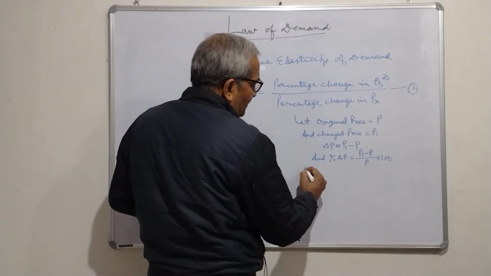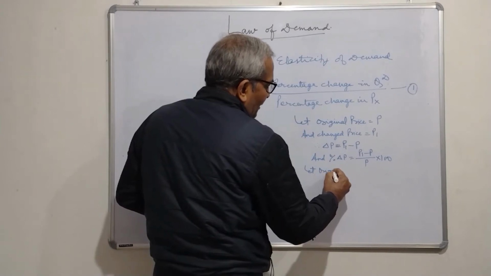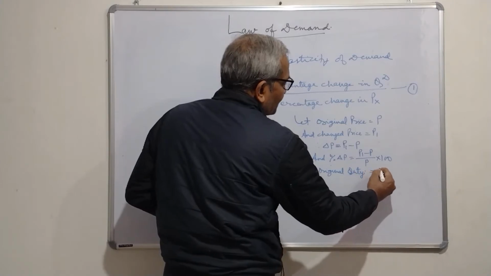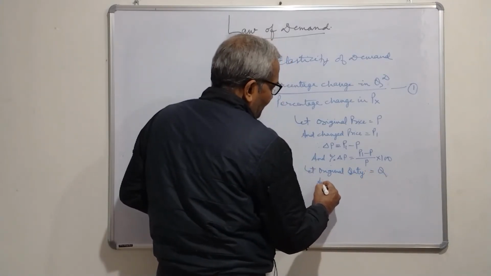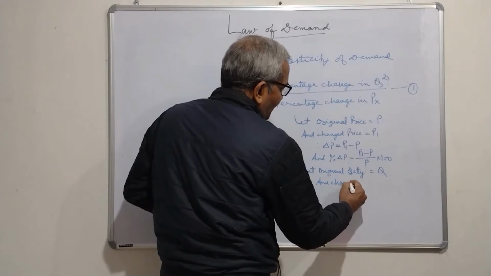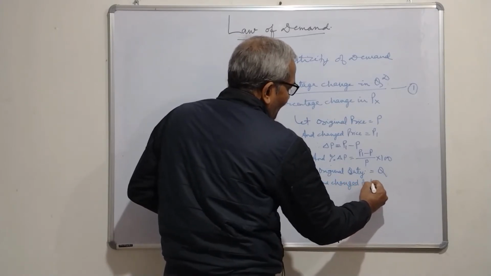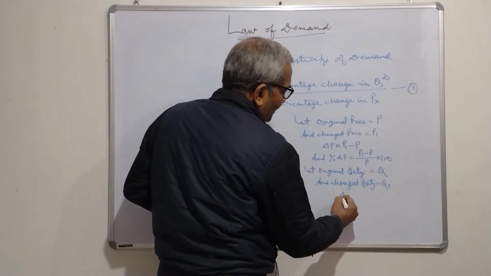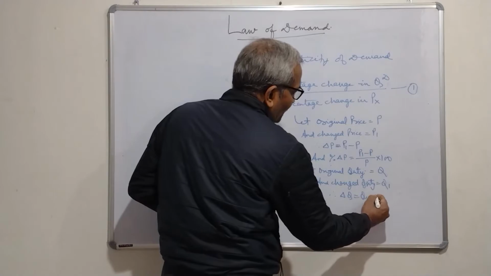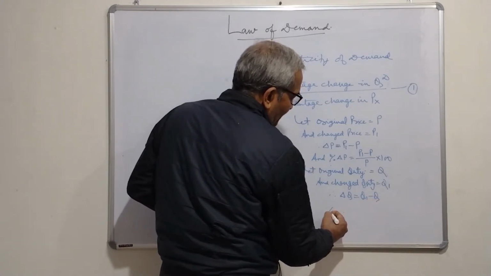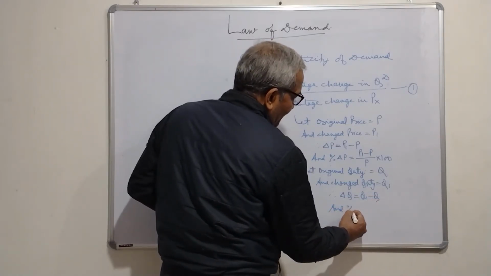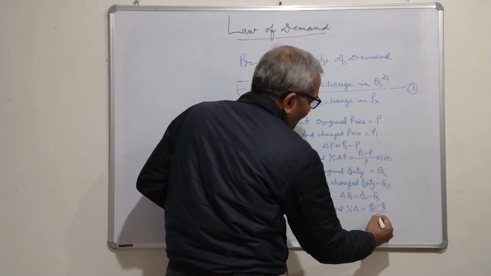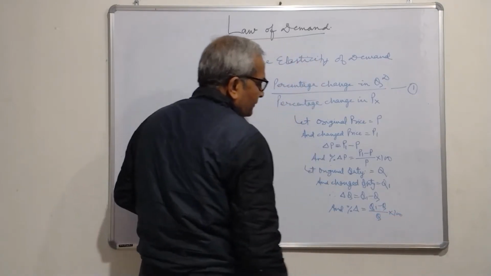Similarly, for quantity, let the original quantity be Q and the changed quantity be Q1. Therefore, the change in quantity will be Q1 minus Q, and the percentage change in quantity will be Q1 minus Q divided by Q into 100.